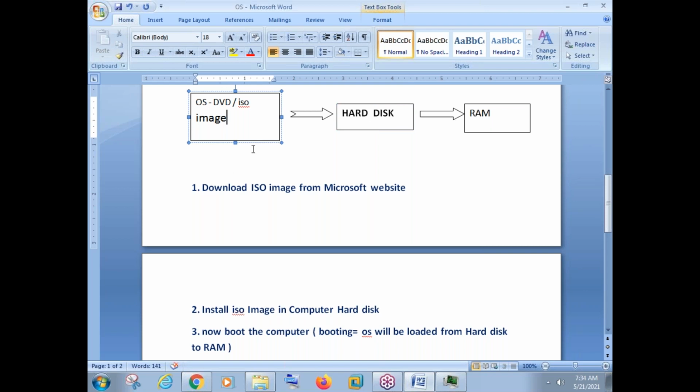Now, maybe you're thinking, normally when someone takes a laptop, the operating system is already loaded in that laptop. Generally, that is also possible, right? You can go to the market, you can take a laptop with an operating system. Suppose you're taking a laptop from a company like Dell or Lenovo. If the Windows operating system is already there in that laptop, there are two things we need to remember here.